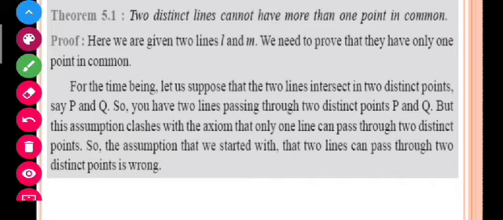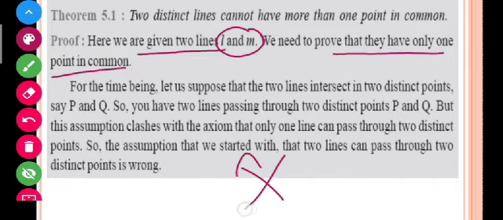Okay, so here given that we have two lines, L and M. Let me suppose I have two lines L and M here, and I have to prove that there is only one point in common. Suppose this is L, and suppose this is M. For the time being, let me suppose that these two lines intersect in two distinct points.